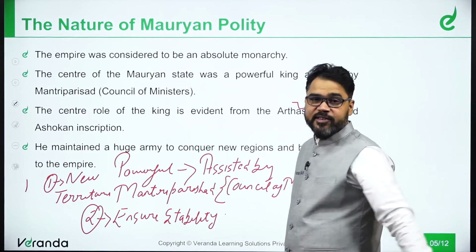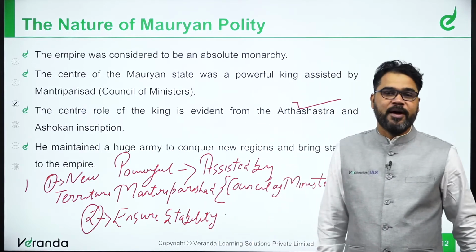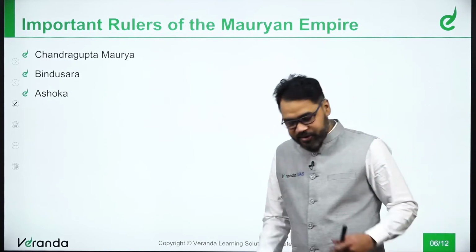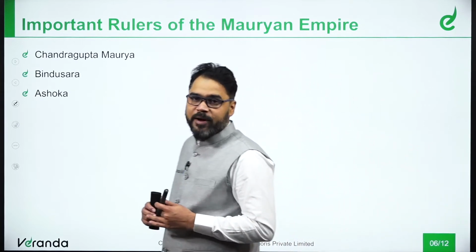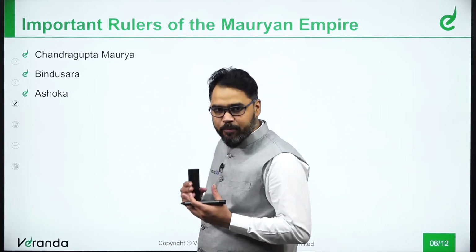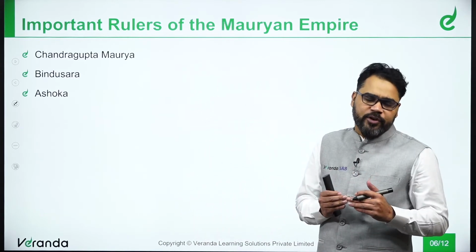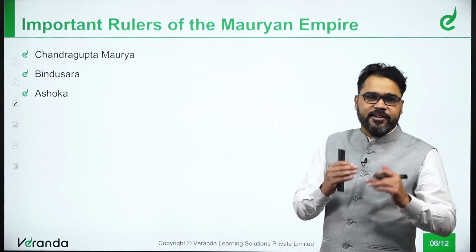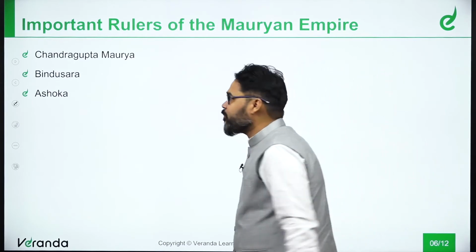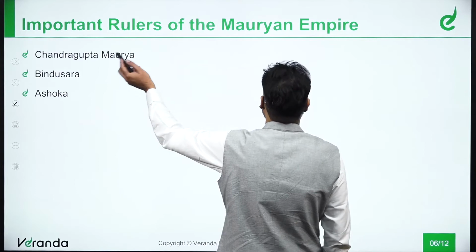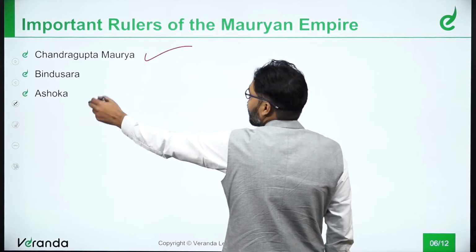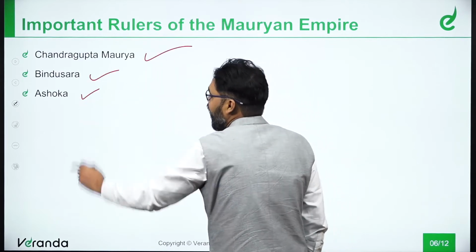To ensure stability in their own empire. Now, some important rulers of the Mauryan Empire. In fact, these were the 3 important rulers. After that, the situation of the Mauryan dynasty started declining. So the important rulers of the Mauryan Empire were Chandragupta Maurya, Bindusar and Ashoka.